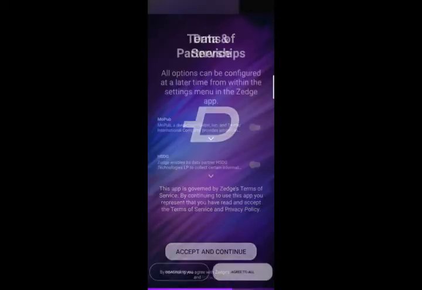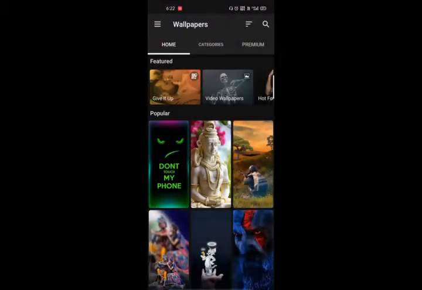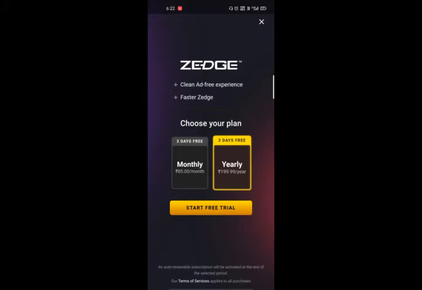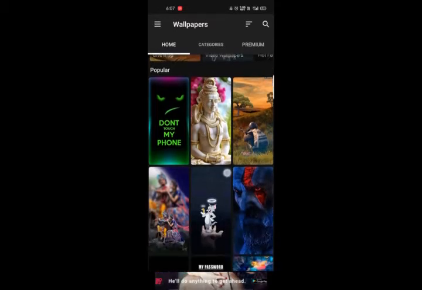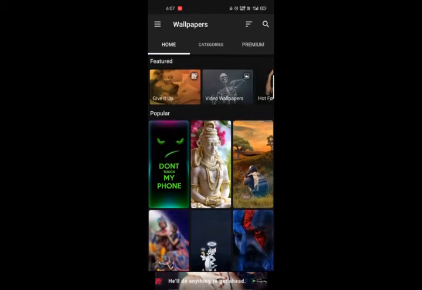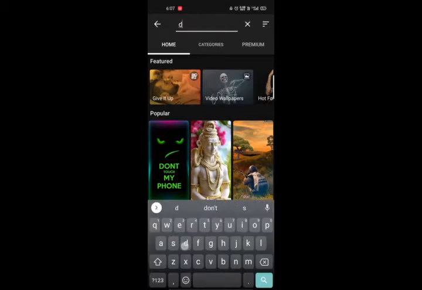Now you can open this and accept and agree. Okay, if you want to purchase, you can purchase this. Okay, now let's see wallpapers. See, if you want to search for wallpapers, like I'm interested in dark wallpapers, so I'm searching dark wallpapers.